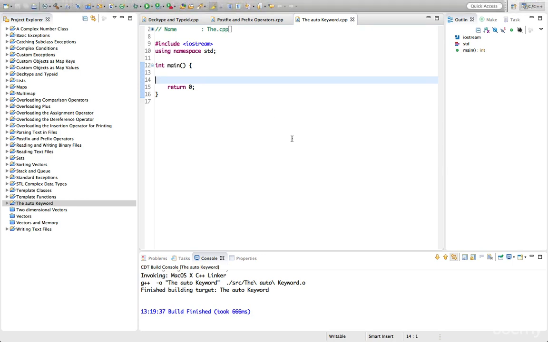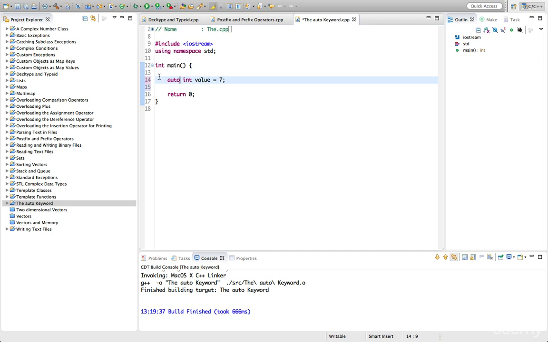In this tutorial we're going to take a look at the auto keyword in C++11. So in C++98 we could type, of course, things like this, just creating a variable. And if we want, we could make that, for example, static. But we could also declare it auto in C++98, and auto is the default storage class specifier for your variables. So you normally don't need to type it out explicitly.